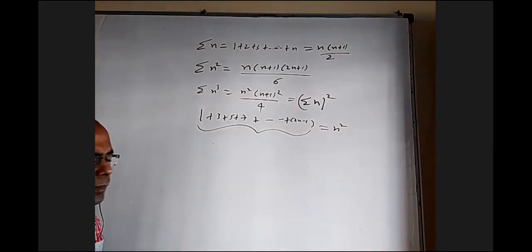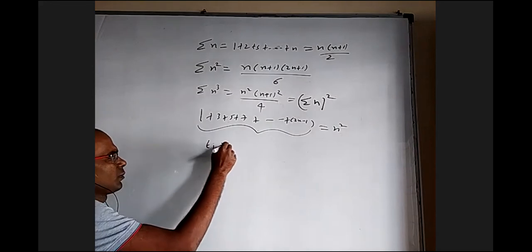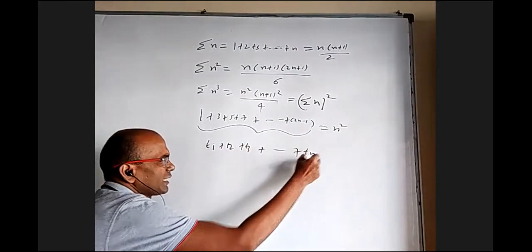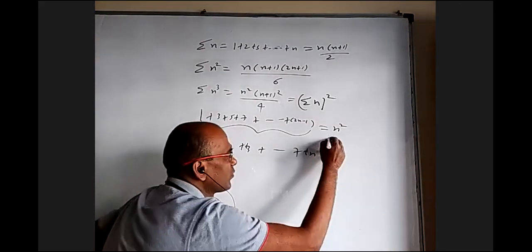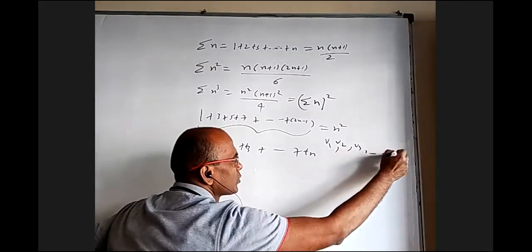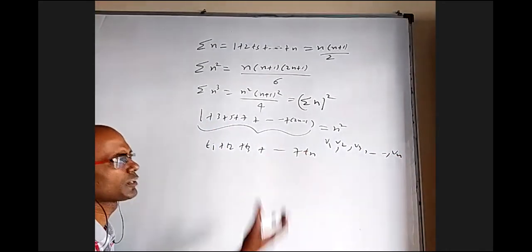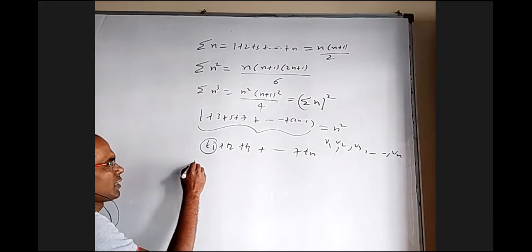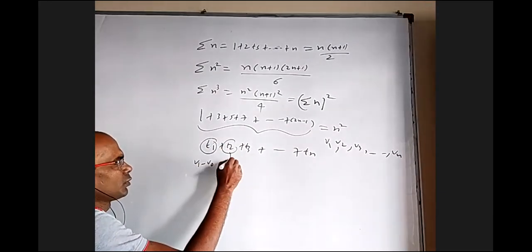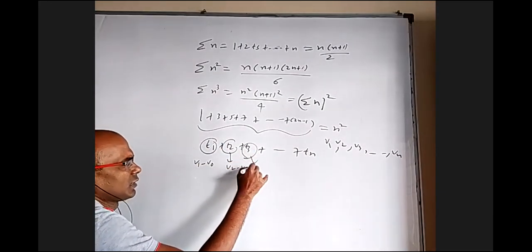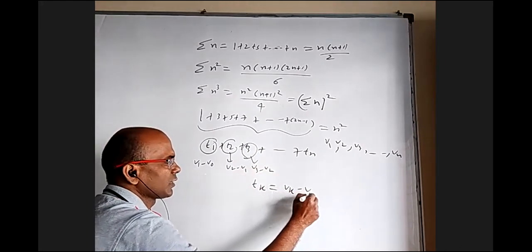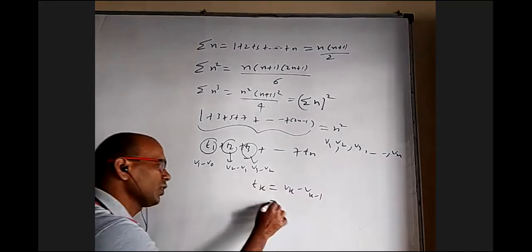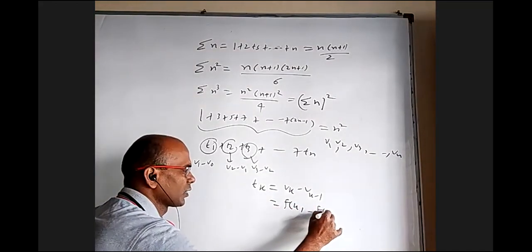The theory is very simple. If you have T1 plus T2 plus T3 and so on up to Tn, and you can somehow find a function or another series V1, V2, V3 up to Vn, such that you can write T1 as V1 minus V0, T2 as V2 minus V1, T3 as V3 minus V2, or in general Tk as Vk minus Vk minus 1, which you can also write as f of k minus f of k minus 1.